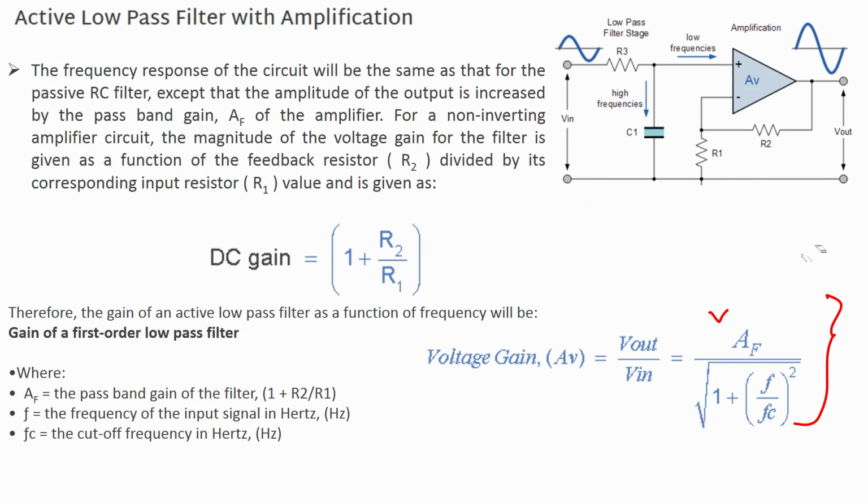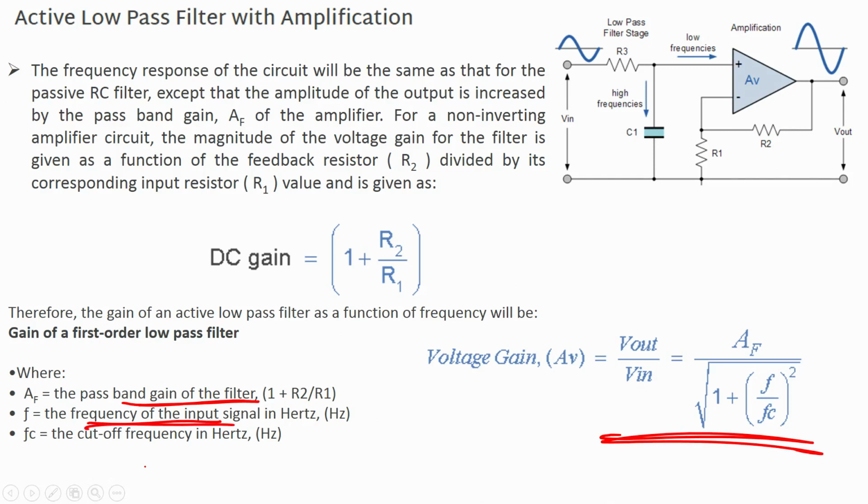So let us go back here, where AF in this particular case is the pass band gain of the filter, F is the frequency of the input signal, and FC is the cutoff frequency. This we know, correct.